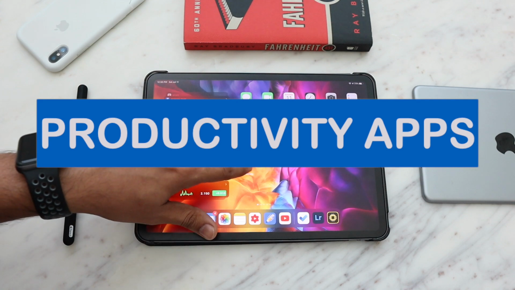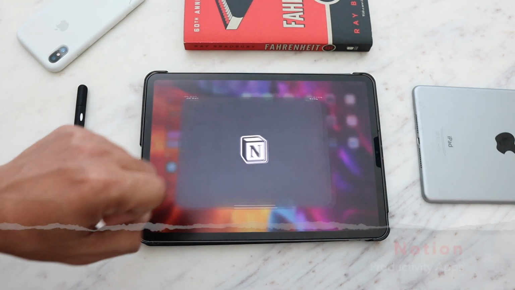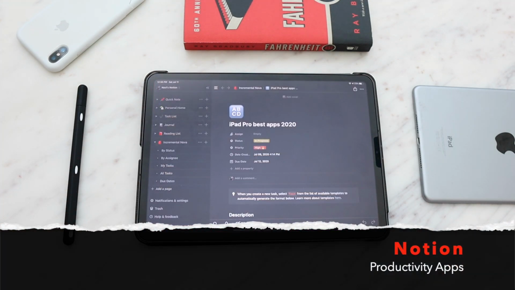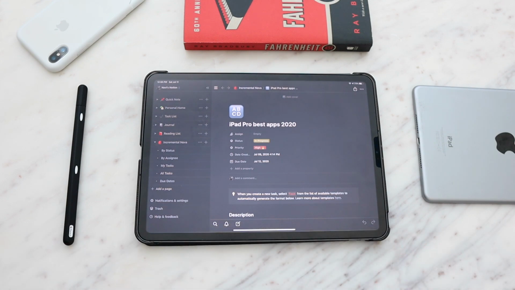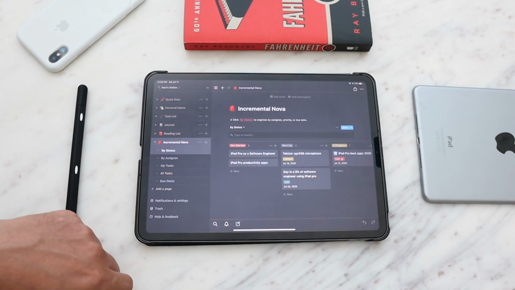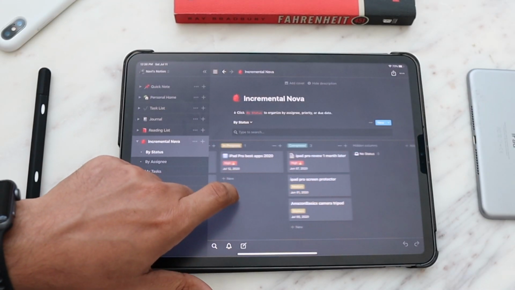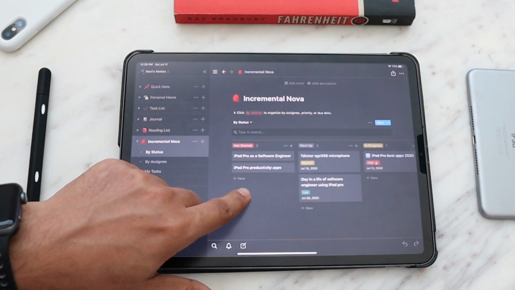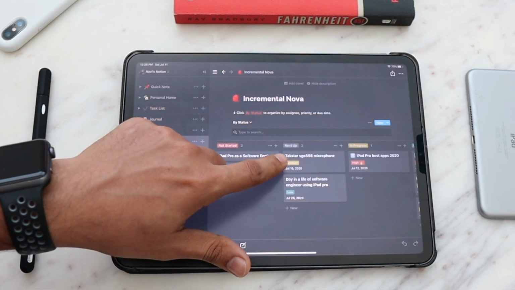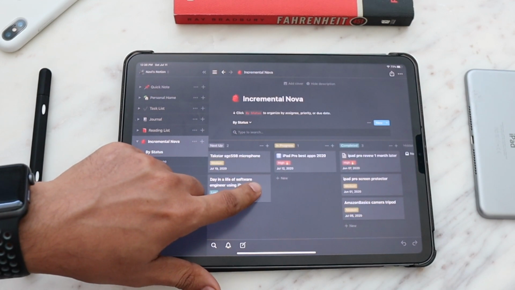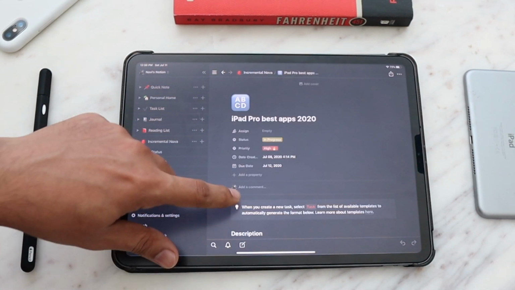In this category, the first app that I want to show you is Notion. I use this app all the time, and this is one of the best apps for task management or project management. As you can see, I use this app for planning my videos and tracking the status of all of them. I've divided them into a few categories by status. Let's look at those. This workflow depicts the complete pipeline of videos that I have for this channel.